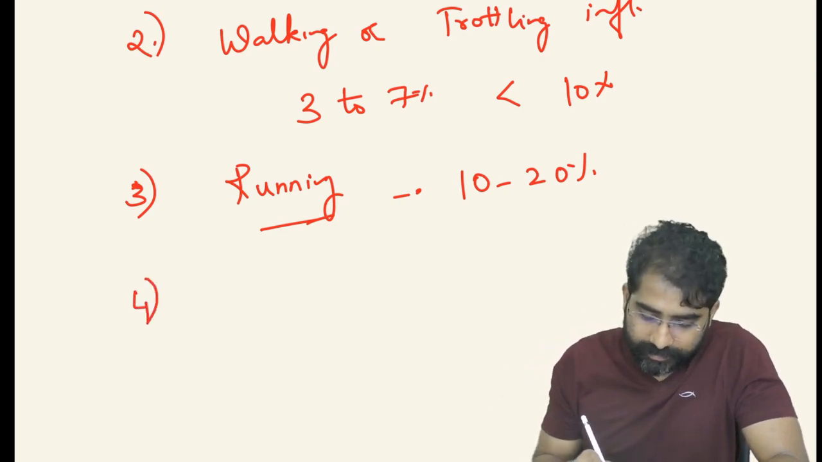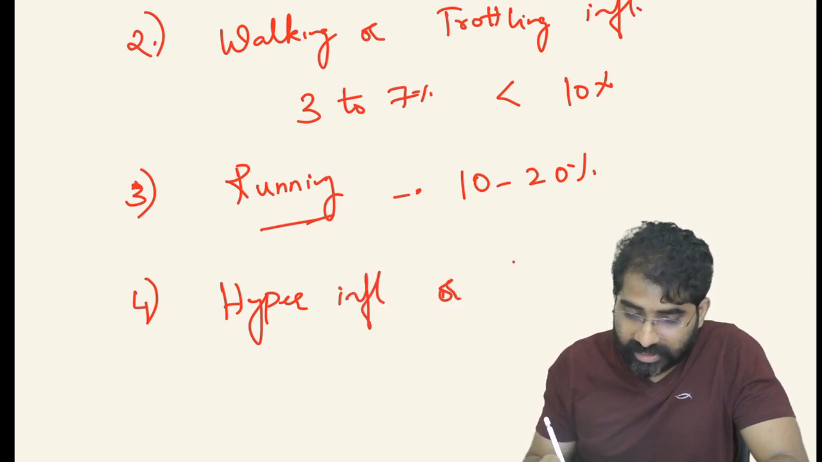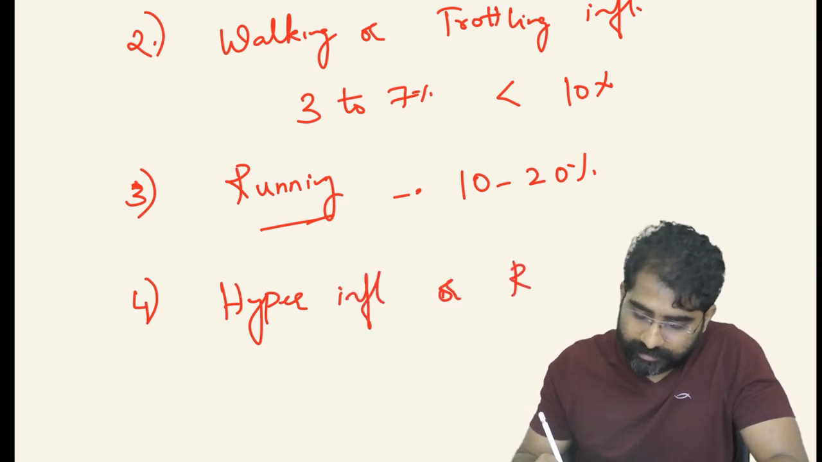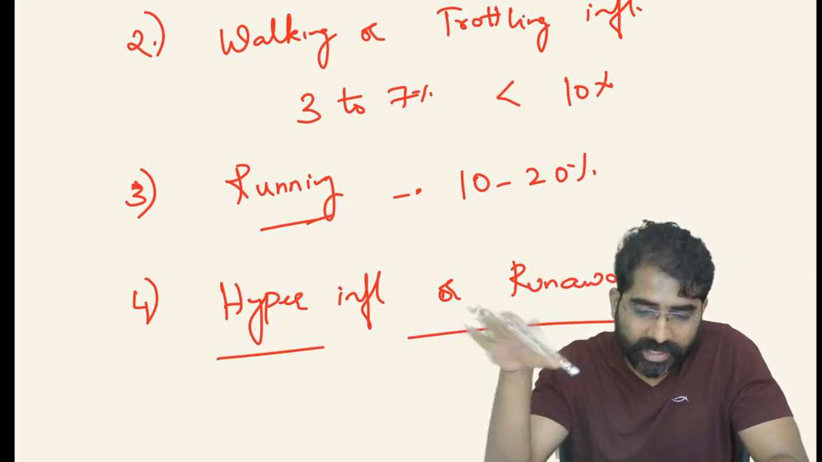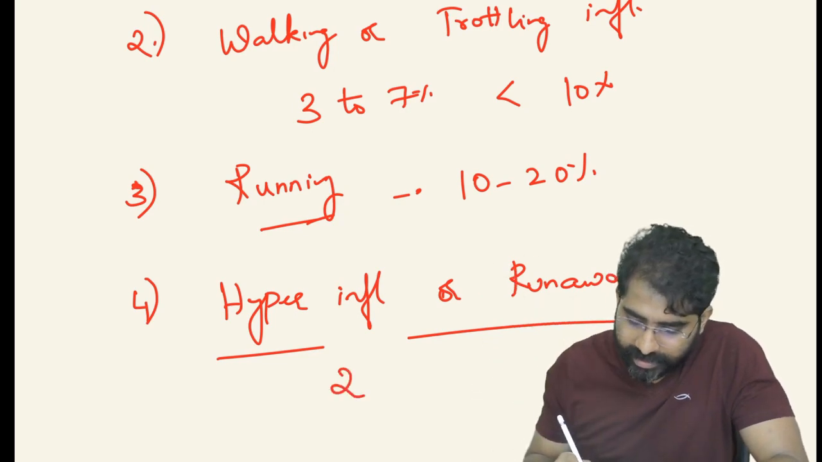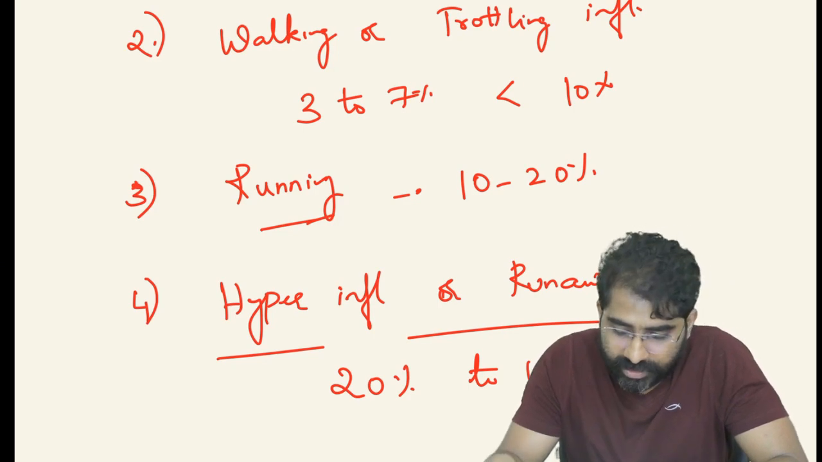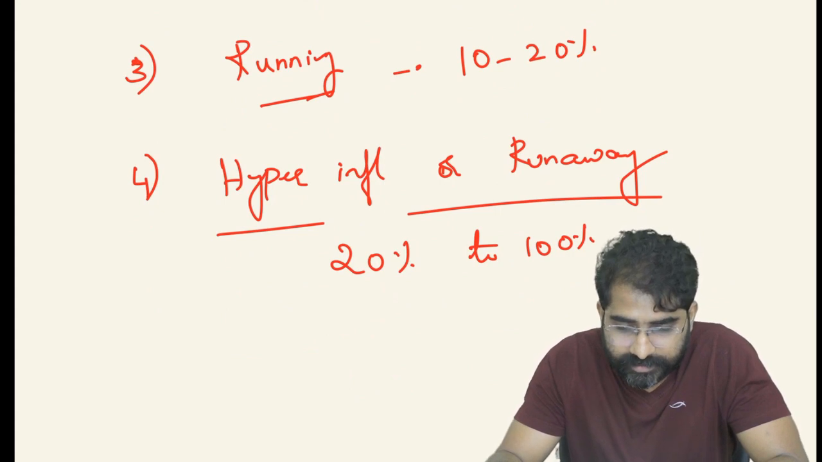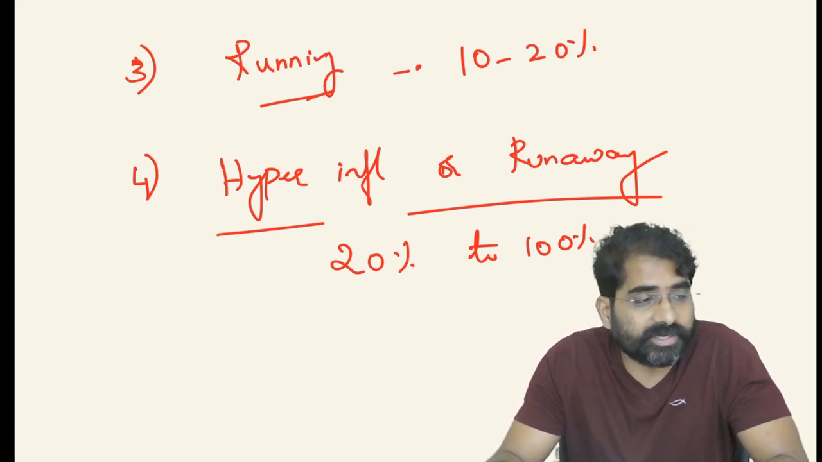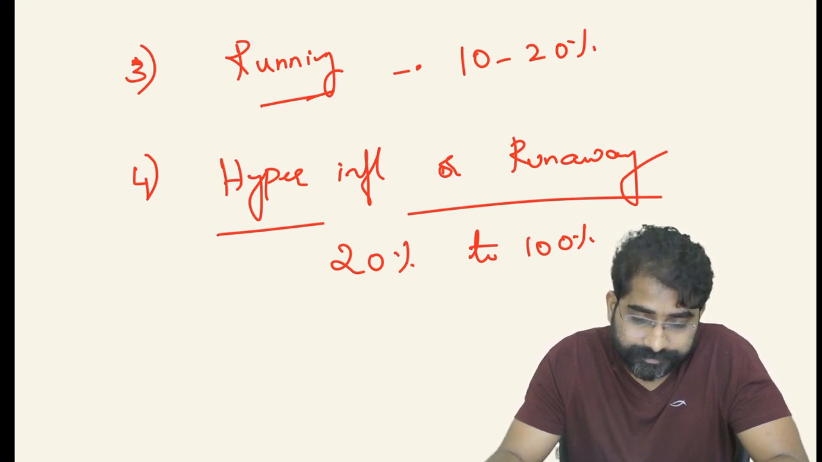Then we have hyperinflation. Somebody was using this word yesterday. Hyper or runaway inflation, around 20 to 100%, a very dangerous kind of inflation. It can lead to collapse of the monetary system. Why? Because of the continuous fall with respect to purchasing power.